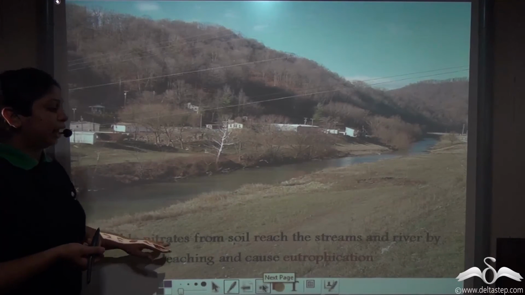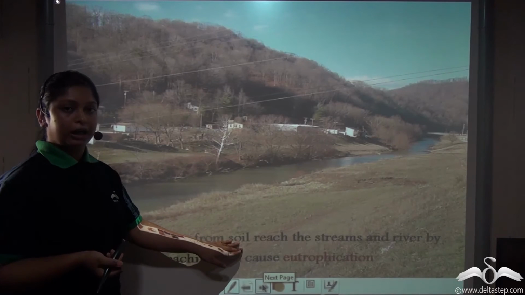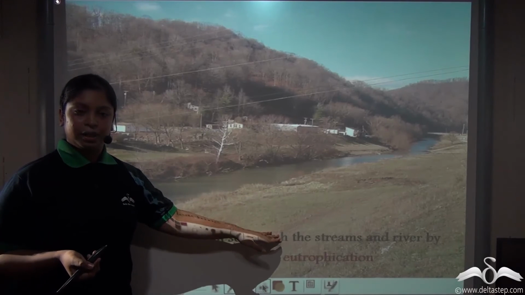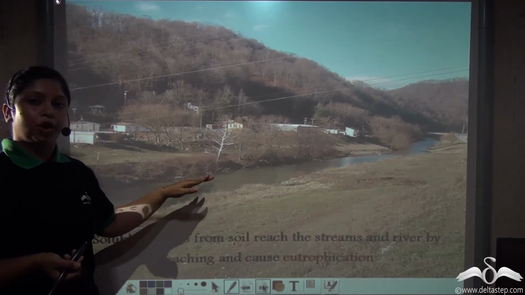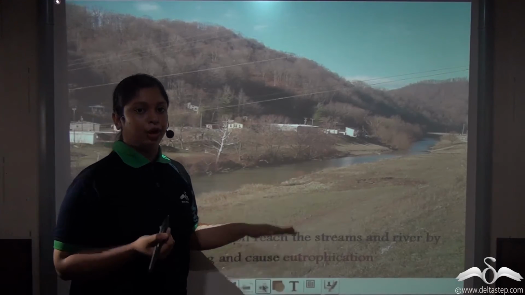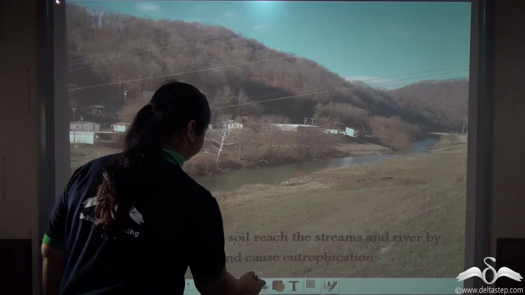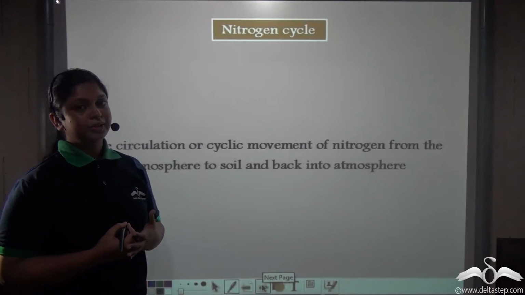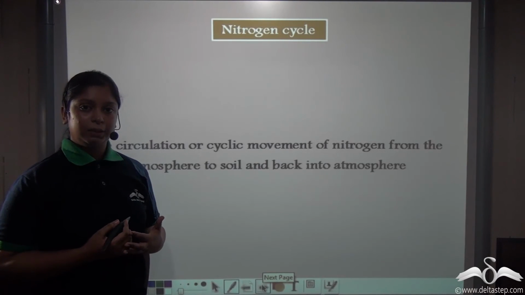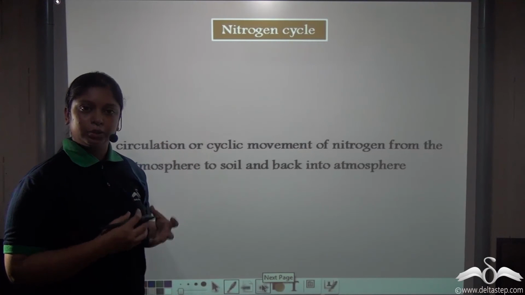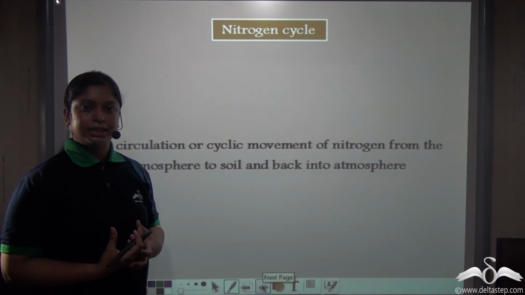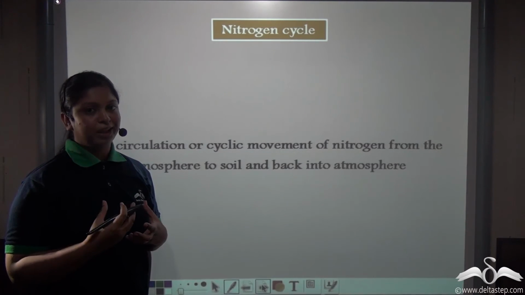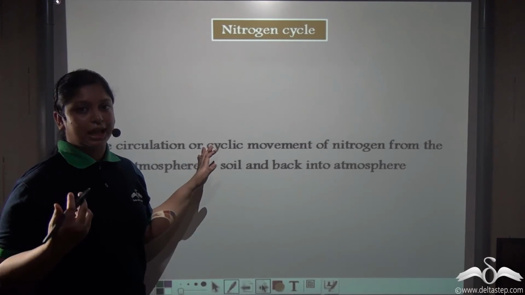So, soluble nitrogen, that is nitrates, from the soil might reach the nearby streams and lakes by a process called leaching. This process of leaching can cause water pollution, and this is known as eutrophication. So you see, this circulation or cyclical movement of the atmospheric nitrogen into the soil in the form of soluble nitrates and the conversion of these soluble nitrates back into the atmosphere in the form of free nitrogen is known as the nitrogen cycle.